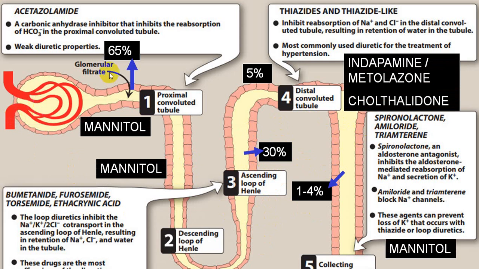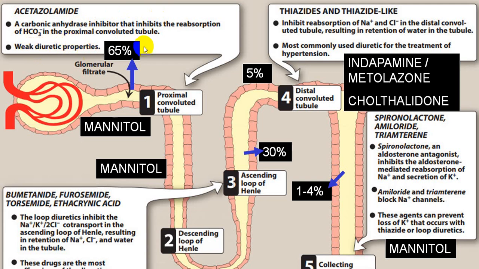The first group of diuretics acts at the level of the proximal convoluted tubule. It is acetazolamide, a carbonic anhydrase inhibitor, that inhibits the reabsorption of bicarbonate in the proximal convoluted tubule, and it is a class 1 variety of diuretic, we call it a weak diuretic.